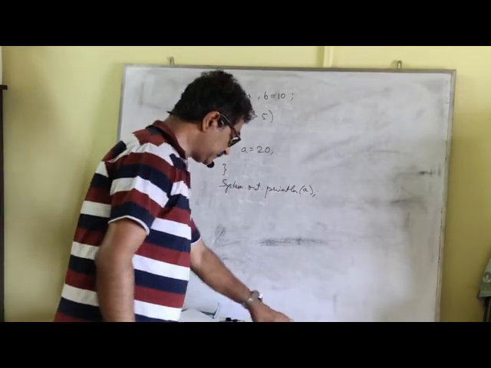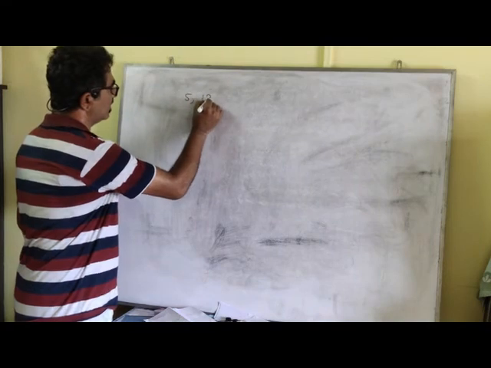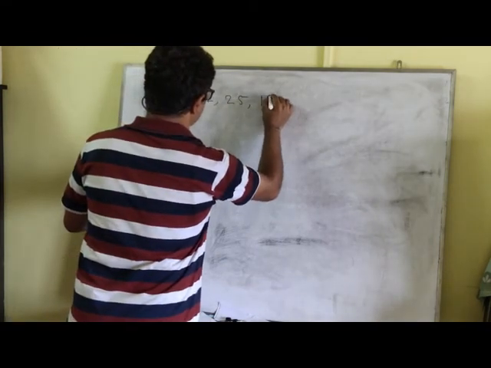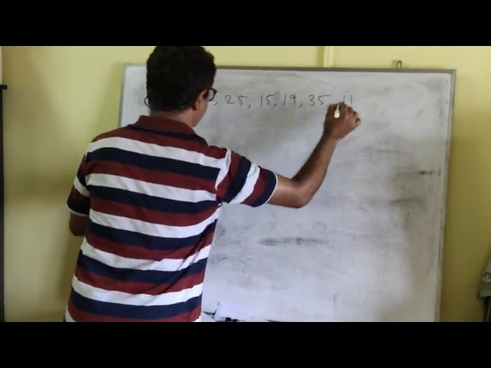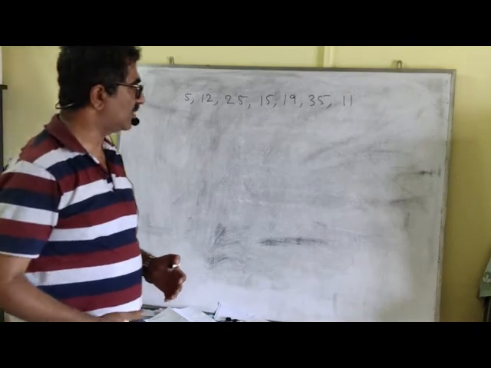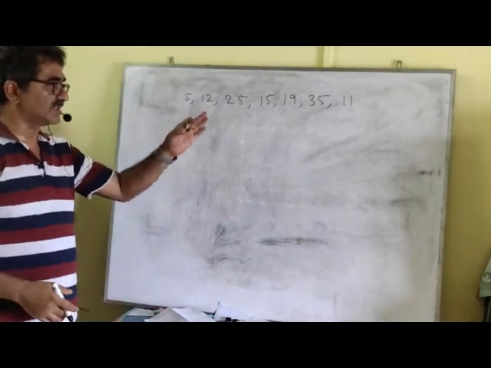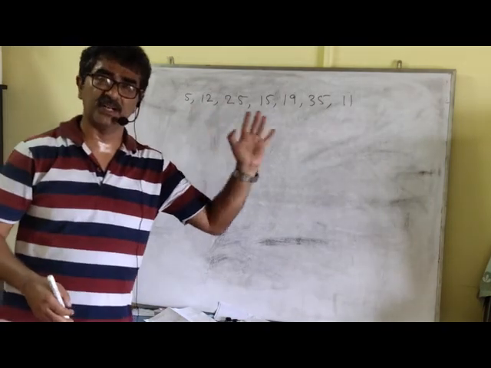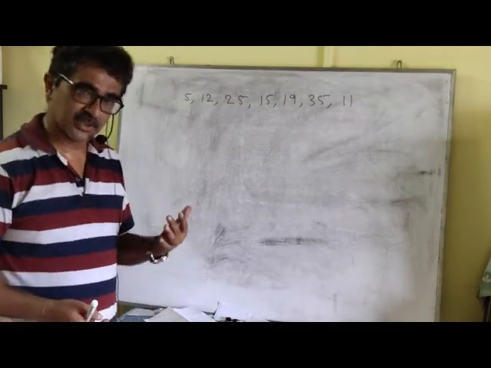Suppose I have these numbers: 5, 12, 25, 15, 19, 35 and 11. Of course, the largest number here is 35, no doubt. And how did you do it? You basically compared it with all the numbers. This is how humans work. The same thing we can make the computer do.